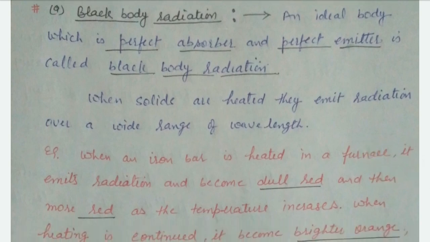When solids are heated, they emit energy radiation over a wide range of wavelength.